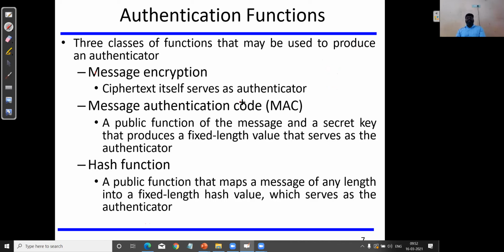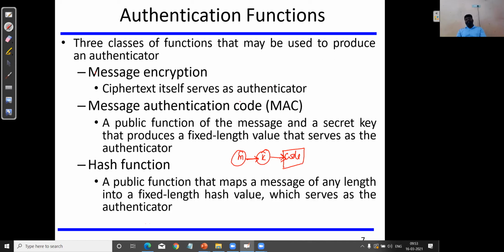The second one is the message authentication code, in which the plain text information is processed with a secret key or any key. This plain text and key will produce a fixed size code. This code is going to act as an authentication, right?